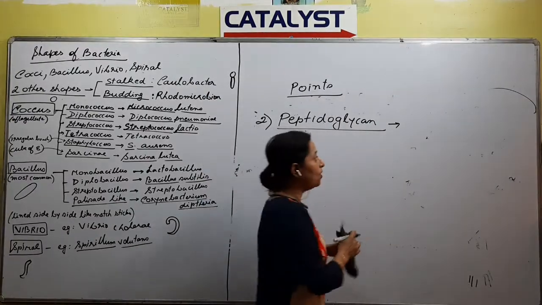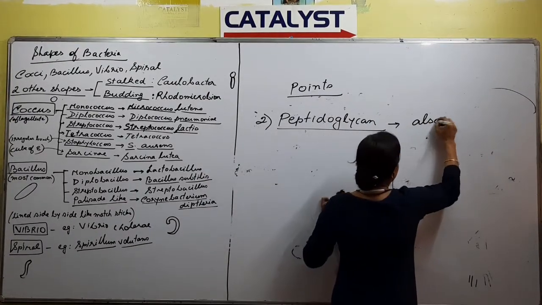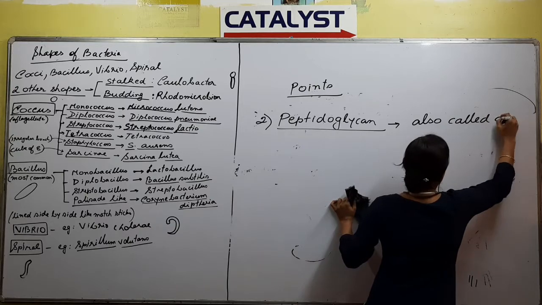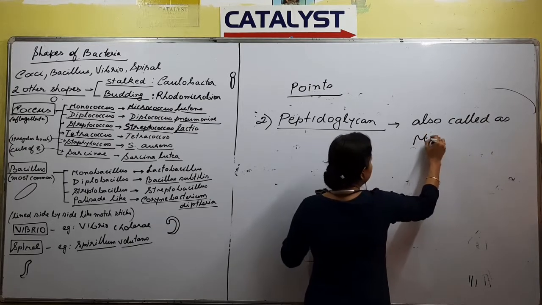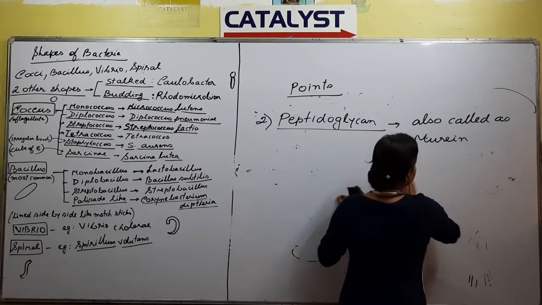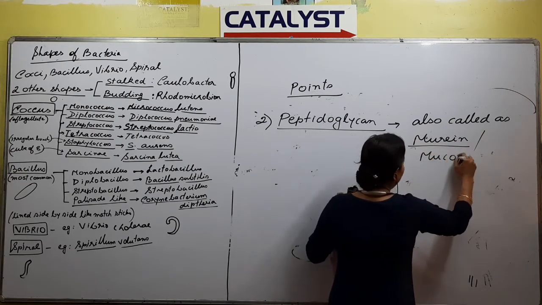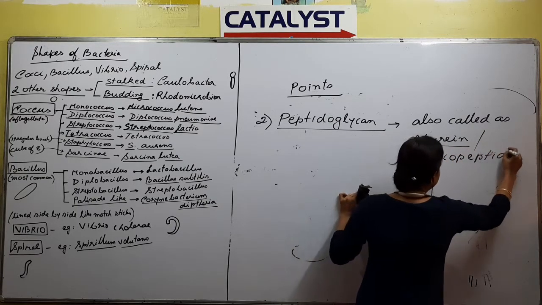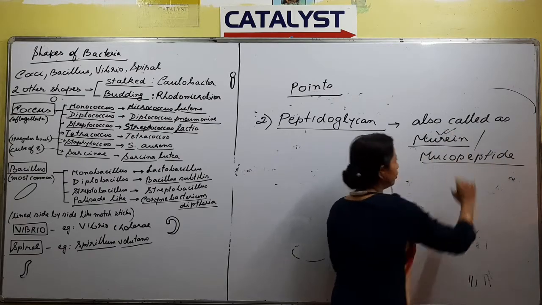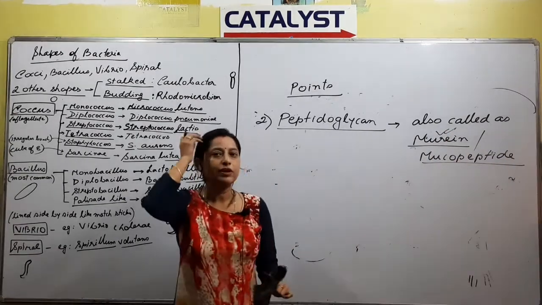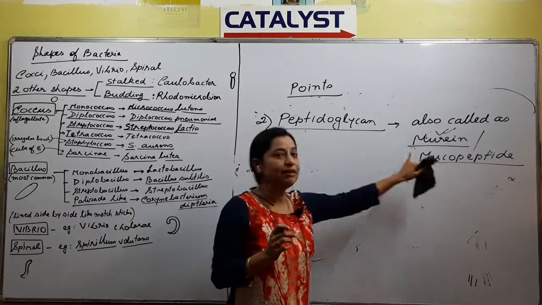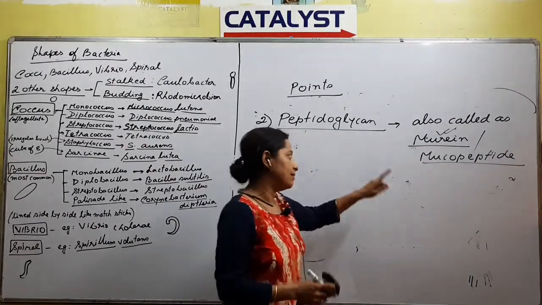It is also called murein or mucopeptide. We have to remember the name murein, because sometimes in the options in questions, murein may come instead of peptidoglycan, so we have to remember that.